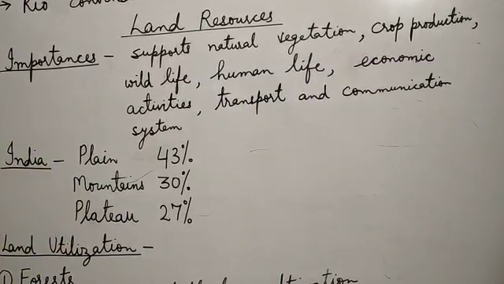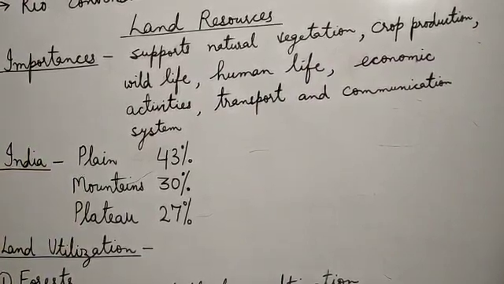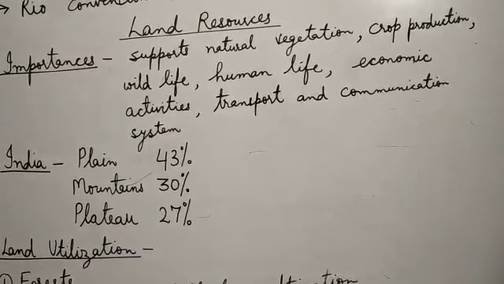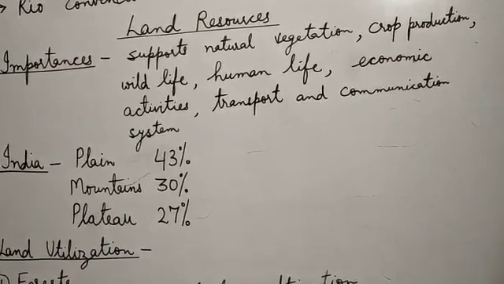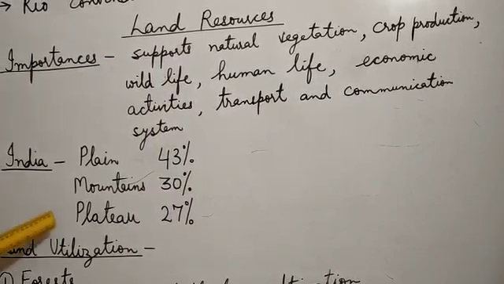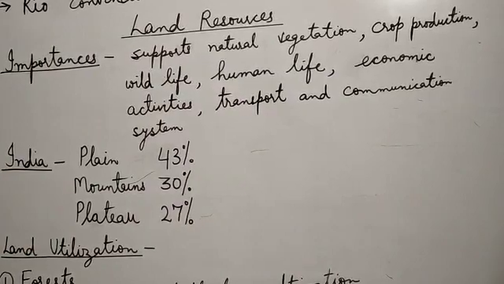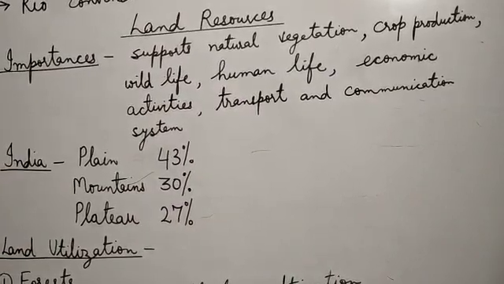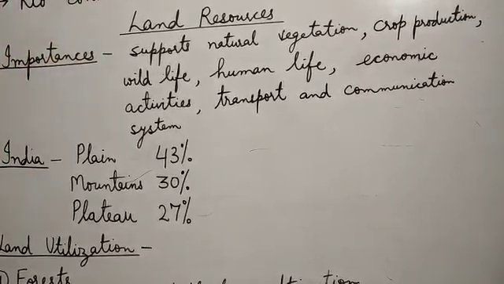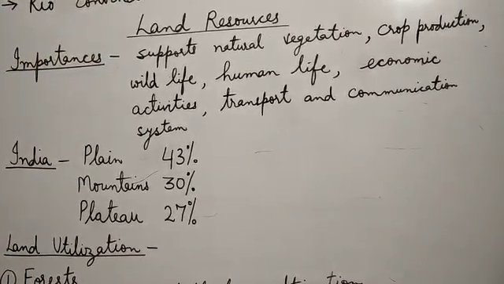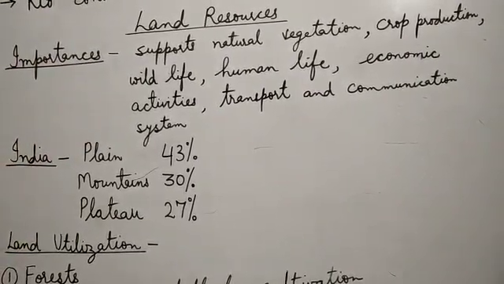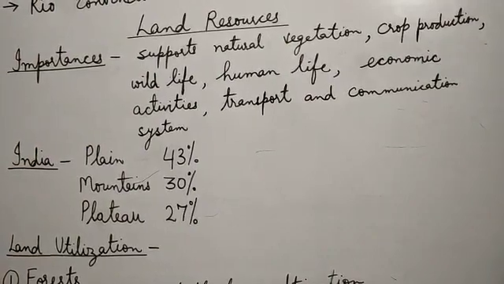Then plateaus. From plateaus we can get minerals. And lots of rivers flow on plateaus, because of the relief and the slope of the plateau they flow very fast, so they can produce electricity from it. If plateaus are very old, like the Deccan Plateau of India, they are a storehouse of minerals and form the base for industries. So land resources are very important for people, plants and animals, and we fulfill almost every need from land resources.